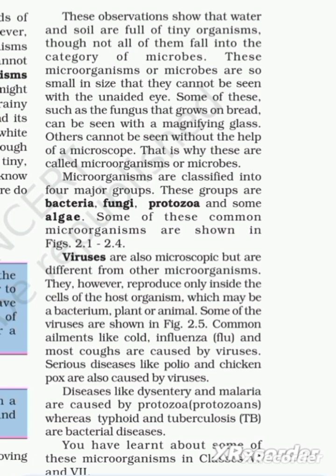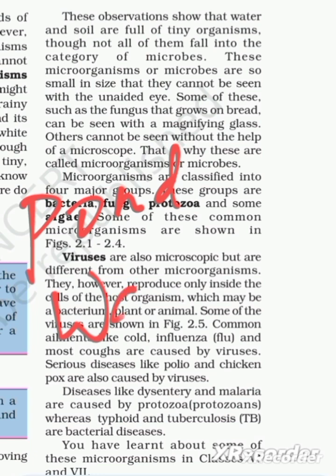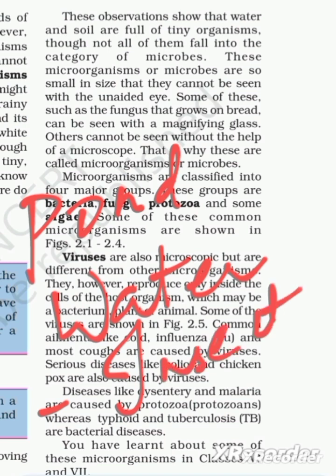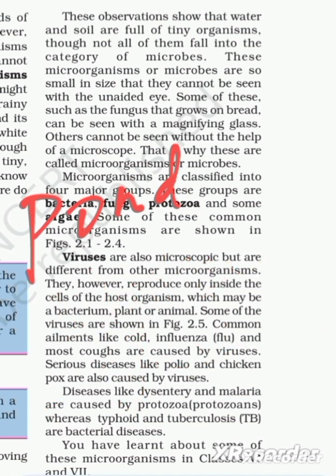These observations show that water and soil are full of tiny organisms, though not all of them fall into the category of microbes. Because in the case of pond water, there are not only microorganisms, but also some insects which live in such pond sources. Therefore, not everything in pond water is microscopic.